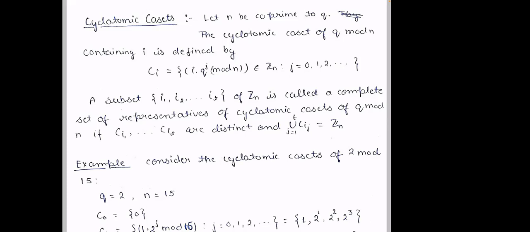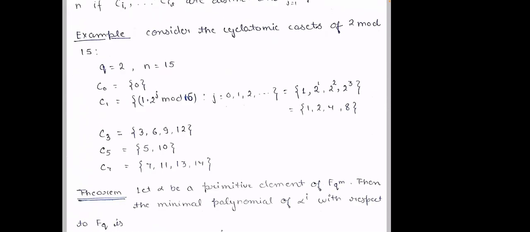The name suggests cyclotomic coset. It is a partition of Zn. We take a subset I1, I2, up to It of Zn, called a complete set of representatives of cyclotomic cosets of q mod n if Ci1 up to Cit are distinct and their union is Zn. There is another example that I have considered: cyclotomic cosets of 2 mod 15. So here q is 2 and n is equal to 15.